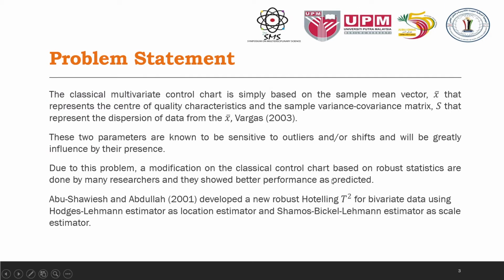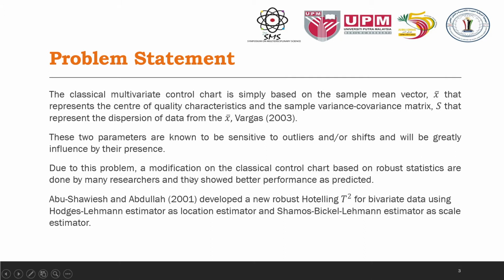The classical multivariate control chart is simply based on the sample mean vector x bar that represents the center of the quality characteristics, and the sample variance-covariance matrix S that represents the dispersion of data from the mean. These two parameters are known to be sensitive to outliers or shifts and will be greatly influenced by their presence. Due to this problem, modifications of the classical control chart based on robust statistics have been done by many researchers, and they showed better performance as predicted.